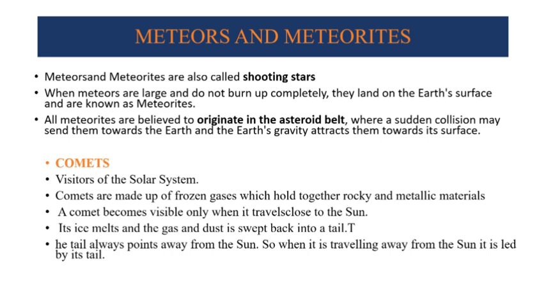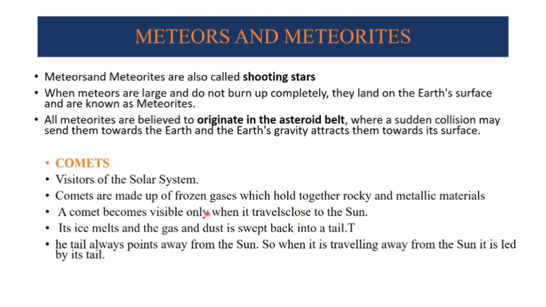And now, talking about meteors and meteoroids. What actually are meteoroids and meteorites? These are shooting stars. When meteors are large and they do not burn completely, they land on the surface, and we call them meteorites. They are astronomical bodies which burn naturally in space. But when they come in contact with the Earth's gravity, they are pulled towards the Earth's surface. And therefore we say some asteroids, some meteoroids are approaching the Earth's surface. Generally we call them comets, the visitors of the solar system.